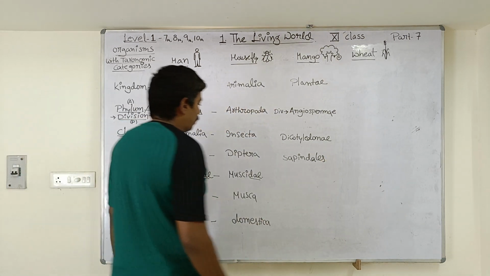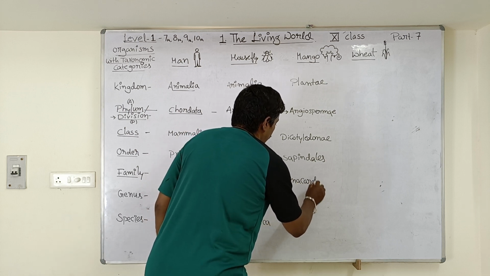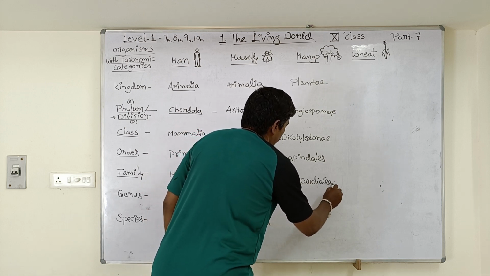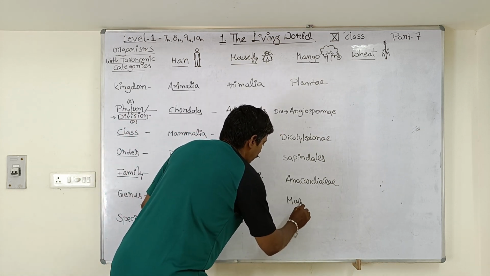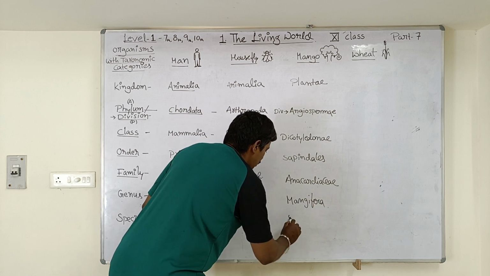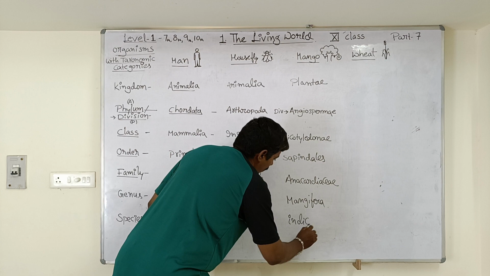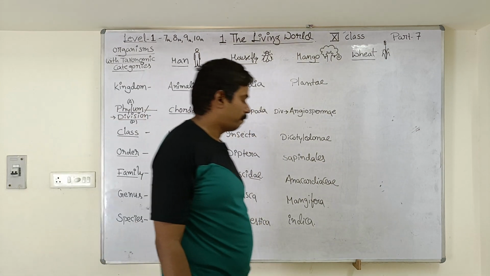Next, family is Anacardiaceae, and genus is Mangifera. Species is indica. So this completes the taxonomic hierarchy of the mango tree.